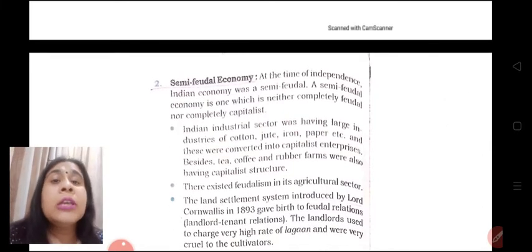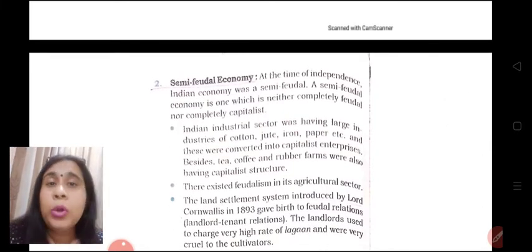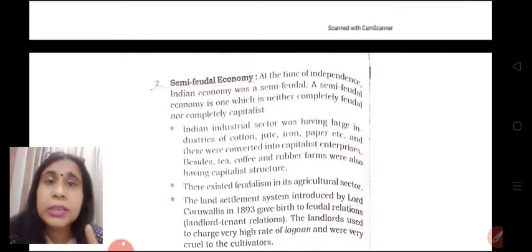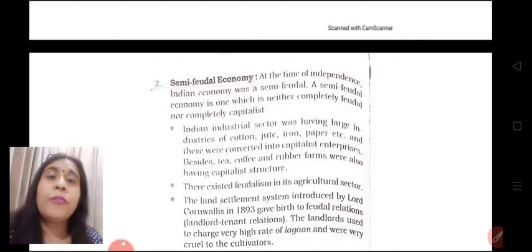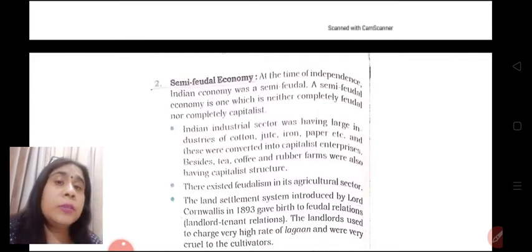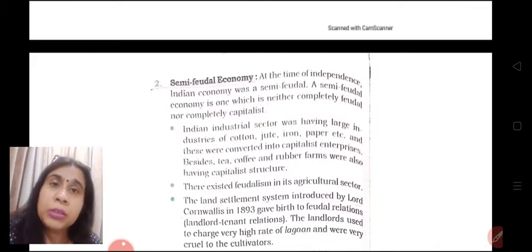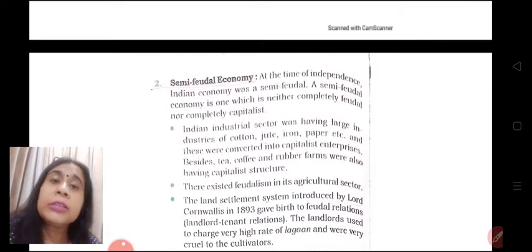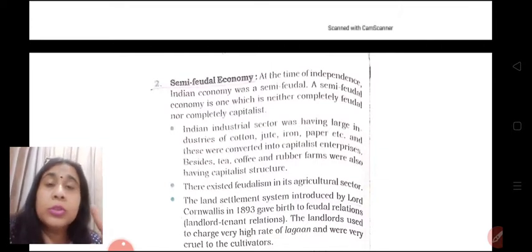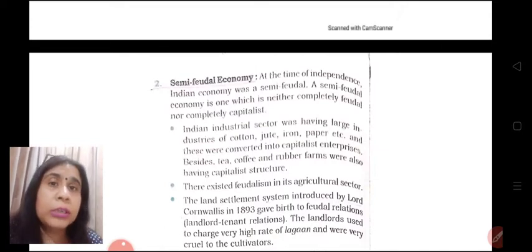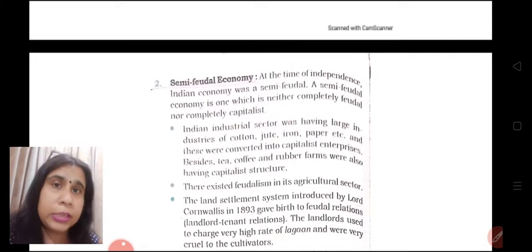Second feature is that our economy was a semi-feudal economy. Feudalism means a system where, between the peasants, the actual tillers of land, and the government, intermediaries interfere. And these intermediaries were zamindars. Zamindars used to charge high lagan from the actual cultivators. So this way, the agricultural sector was completely a feudal sector. Feudalism was prevailing in the agricultural sector.